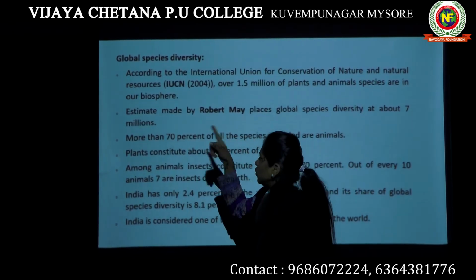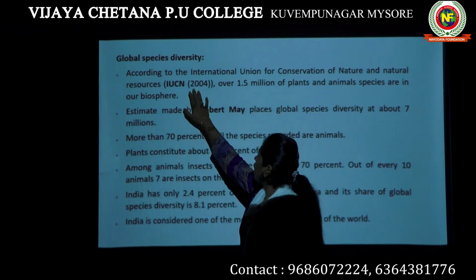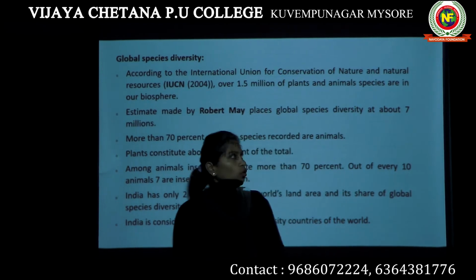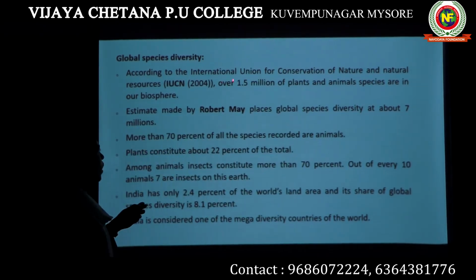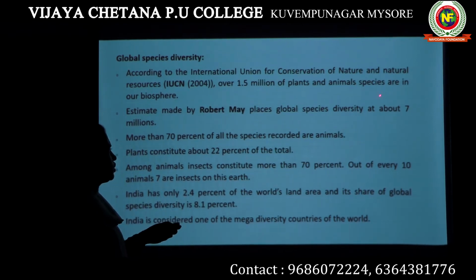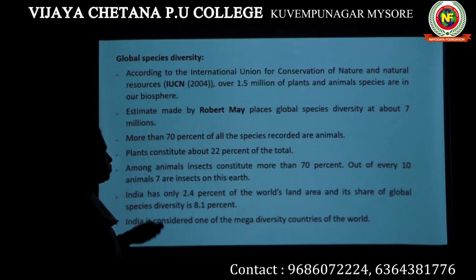According to IUCN, the data was given in the year 2004. There are 1.5 million plant and animal species present in our biosphere.